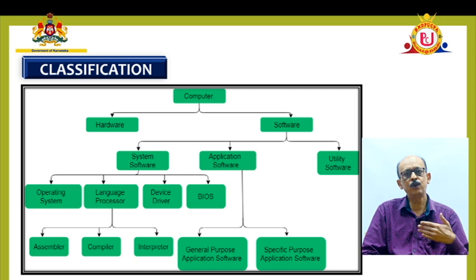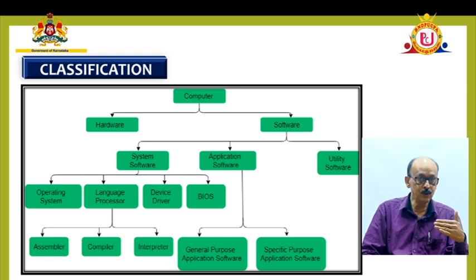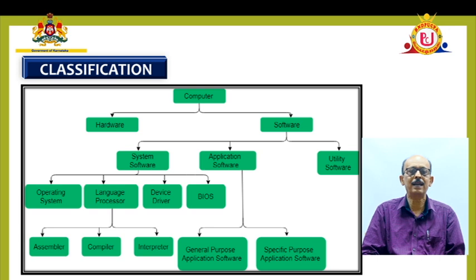The commands given by the user will be in a human readable, human understandable language, which can be any language for that matter. Basically English, but nowadays there are so many languages through which the user can communicate with the computer, maybe local languages also. Fine. So we need to have a translator to interact with the computer. The translation software is called the operating system.